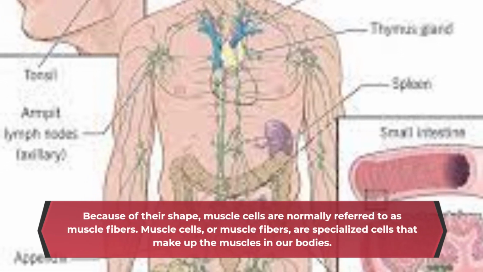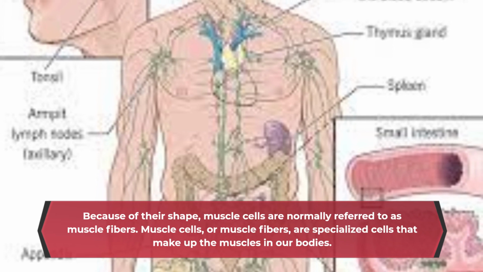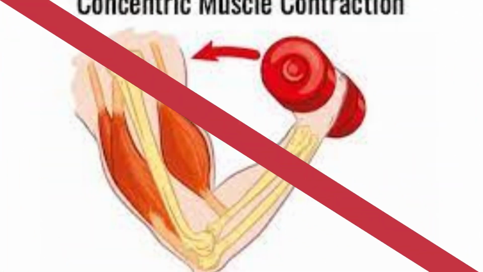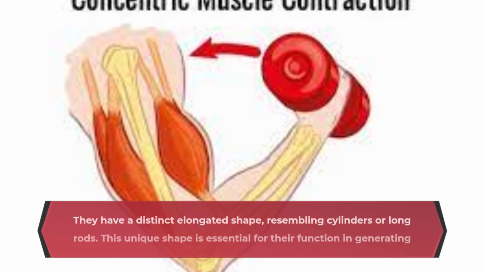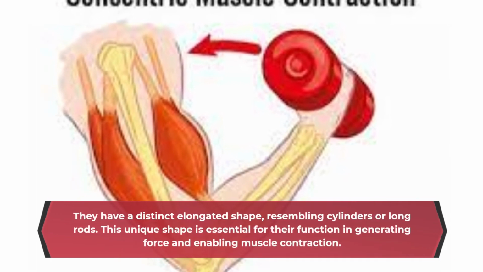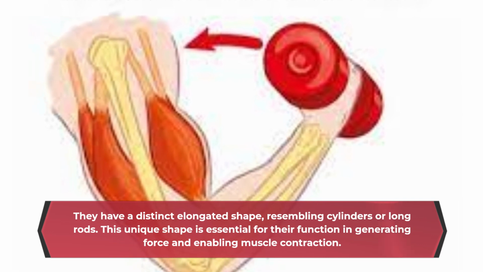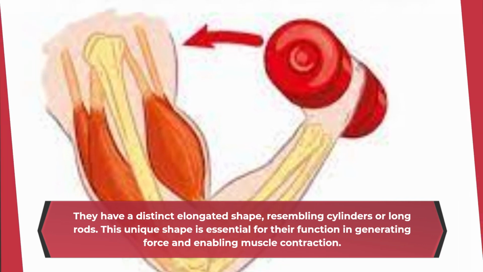Muscle cells, or muscle fibers, are specialized cells that make up the muscles in our bodies. They have a distinct elongated shape, resembling cylinders or long rods. This unique shape is essential for their function in generating force and enabling muscle contraction.